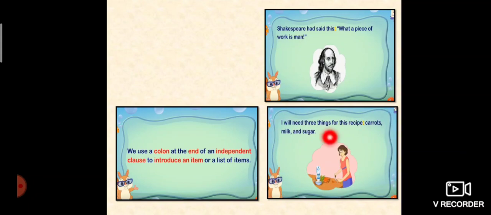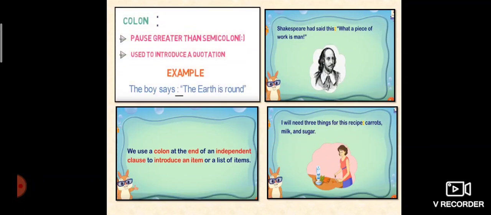I will need 3 things for this recipe. What are the 3 things? Carrots, milk and sugar. Colon is used. It is greater than semicolon. It is used to introduce a quotation, to give an example. Okay. The boy says the earth is round.